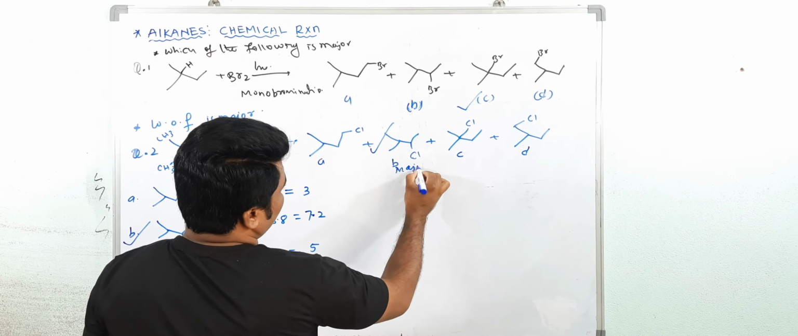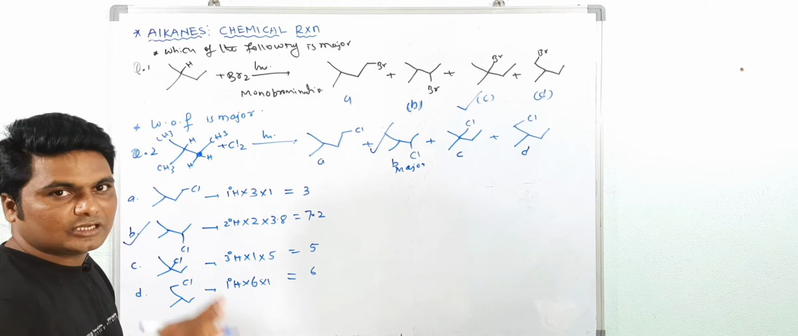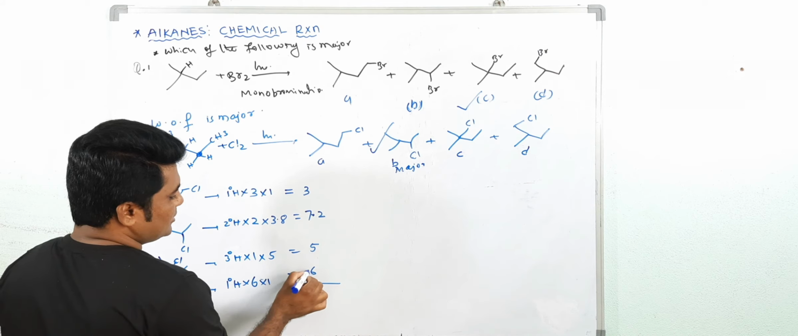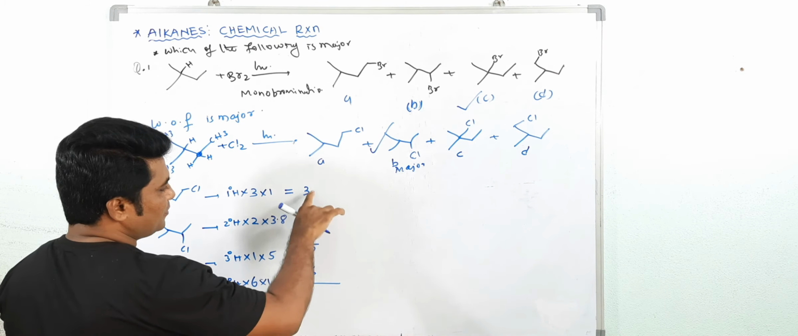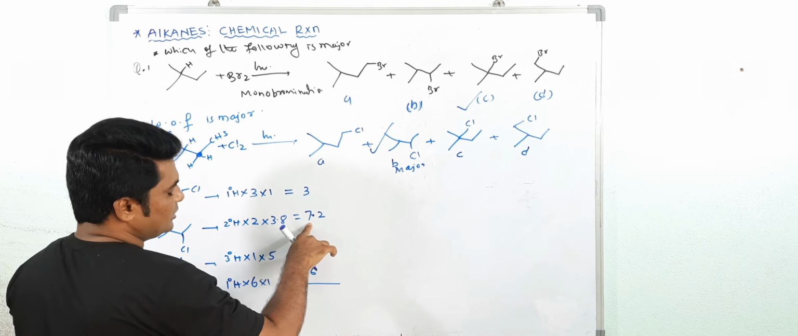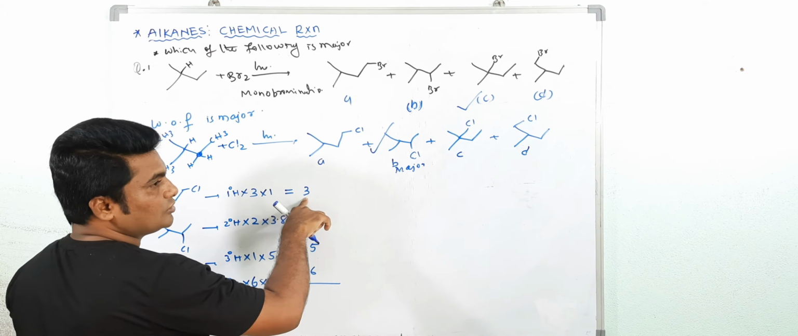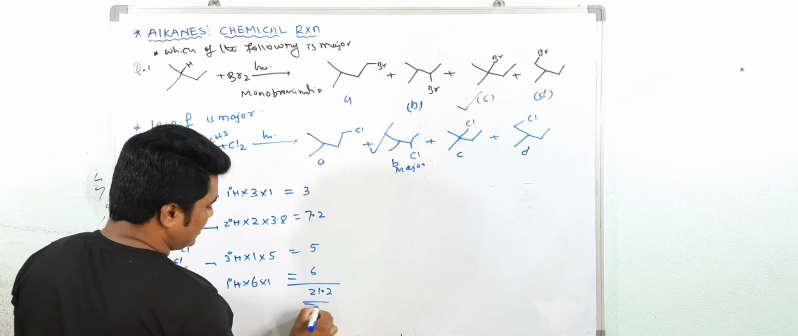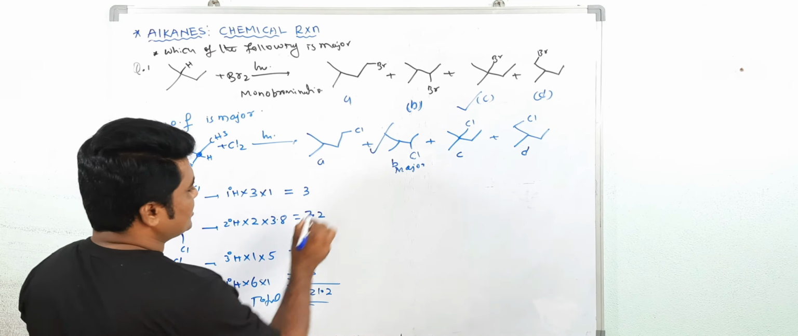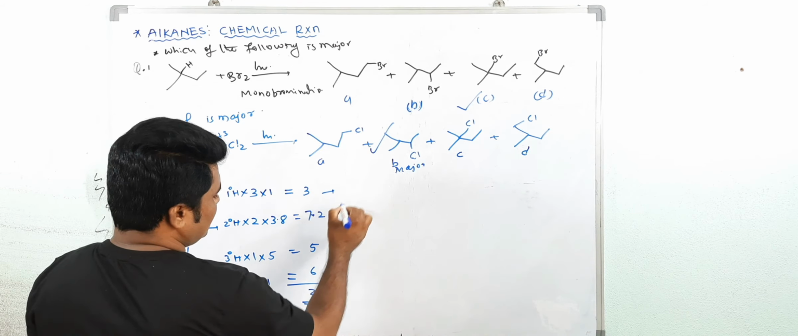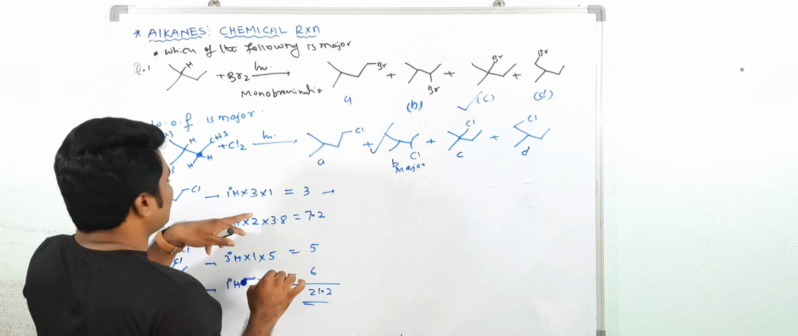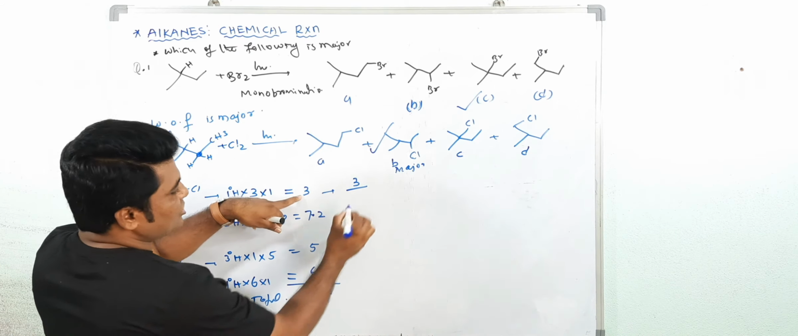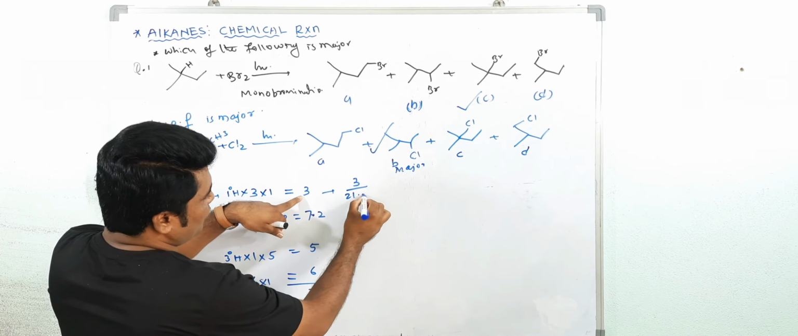This is the major product. So you can calculate the percentage. How? First count the total. Here, 6 plus 5 is 11. 11 plus 7.2 is 18.2. 18.2 plus 3 is 21.2. This is the total amount. So calculate the percentage. The percentage of this compound obtained is how much? 3, and the total is 21.2, so 3 by 21.2 into 100.